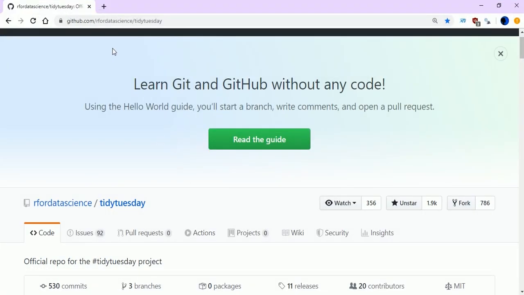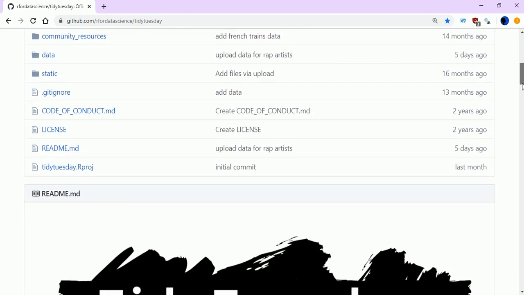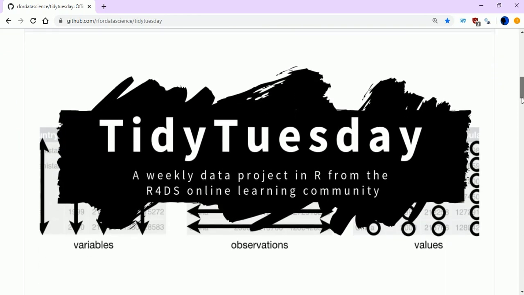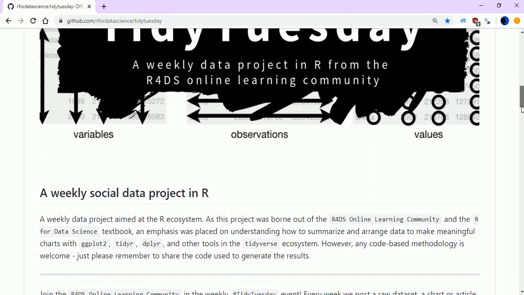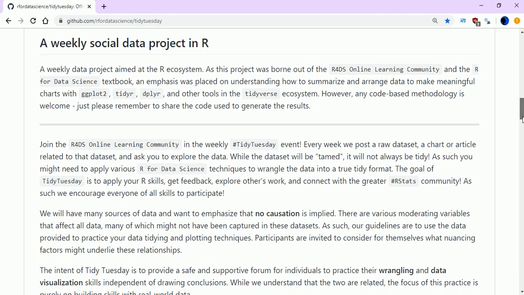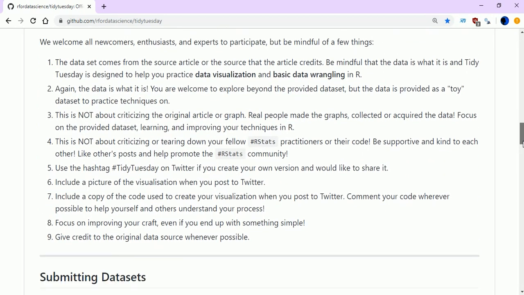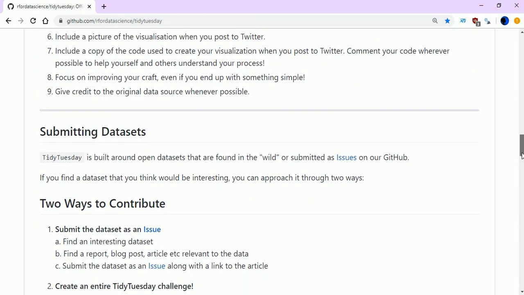It's github.com, R for Data Science, Tidy Tuesday. This is a site on GitHub called Tidy Tuesday, where on a weekly basis, exclusively for the R community, you can do data analysis and visualization using different packages such as ggplot and dplyr. Most of the data analysis that we do would be associated with dplyr and tidyverse functions, because those are the packages which help in data visualization and data wrangling.